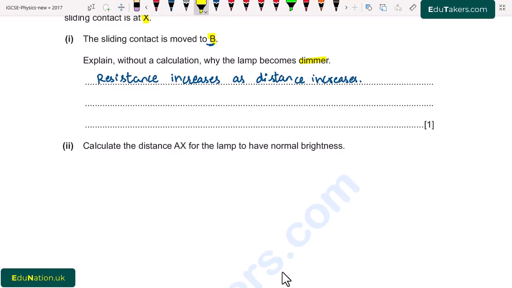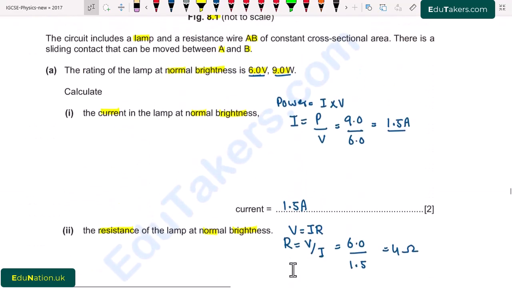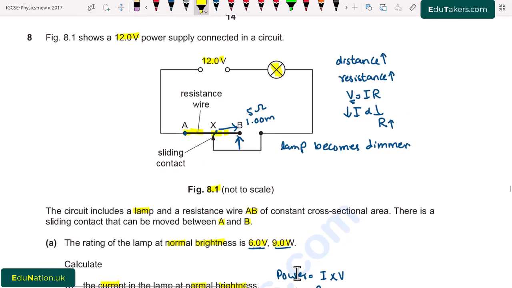Part 2. Calculate the distance AX for the lamp to have normal brightness. So here we have to find out the value of AX. The distance of AX. Going back, here we can see that here is AX. From this point to this, we have to find out this distance. If I say that this distance is X, in order to calculate this distance, we have to find out the resistance of A and X.